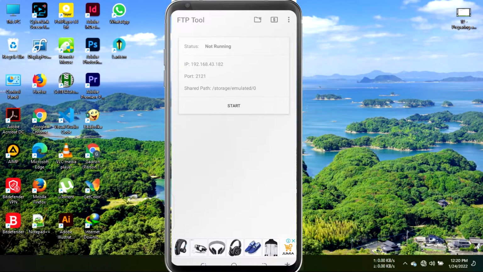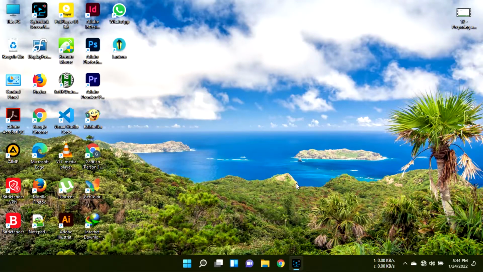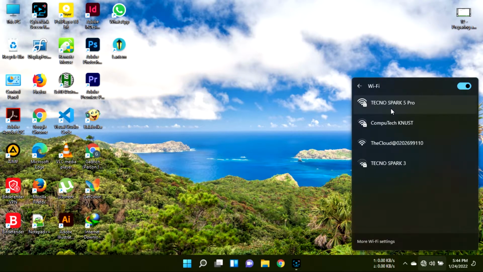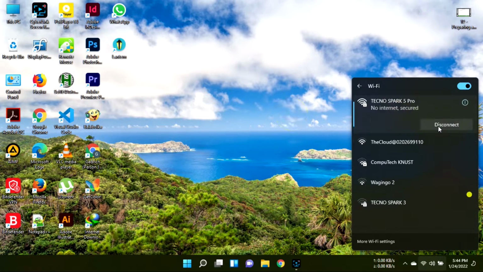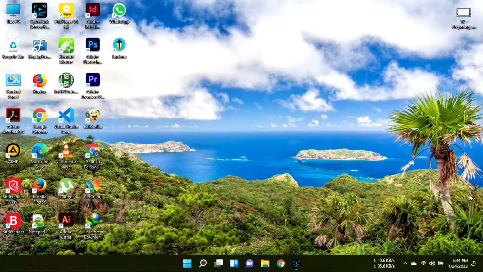Now it has changed from no connection to not running. So let's move to our PC. So now I'm going to connect my PC to my hotspot. Okay, so once the connection is established, I'm going to open my File Explorer by double clicking on this PC.